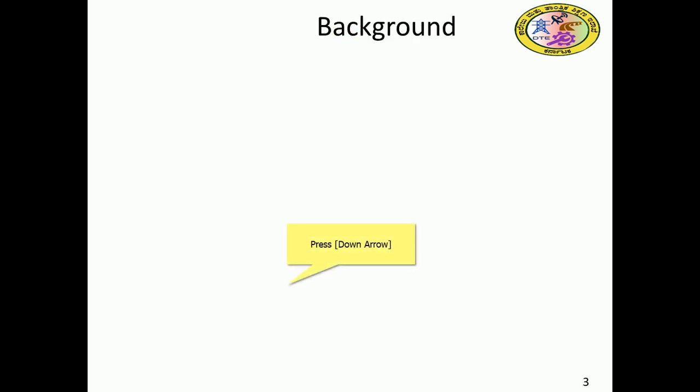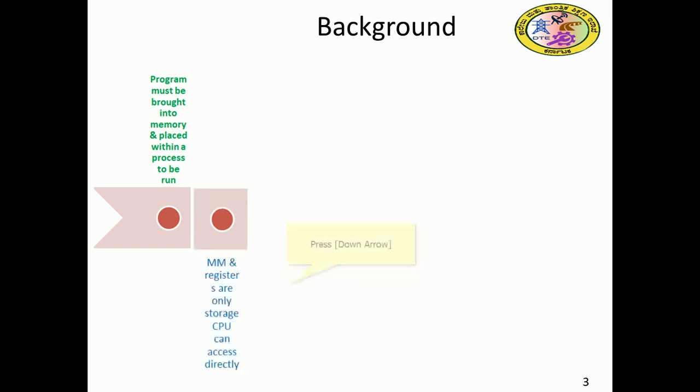In the background, we will see that the program must be brought into memory within a process to be run. So that respective process has to be brought to memory, so as to execute. Main memory and registers are the only storage the CPU can access directly.